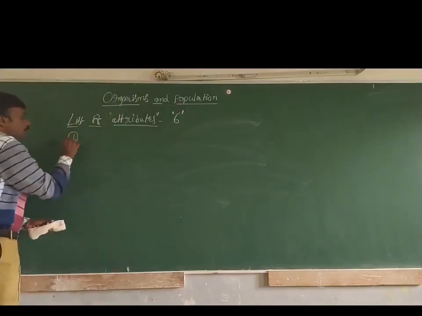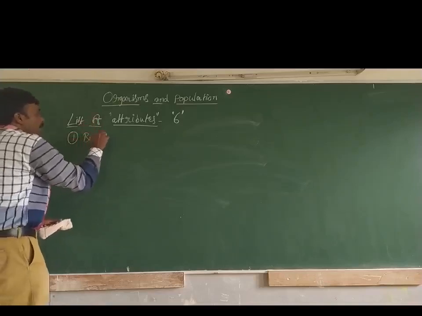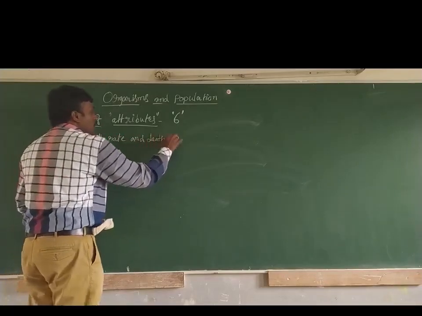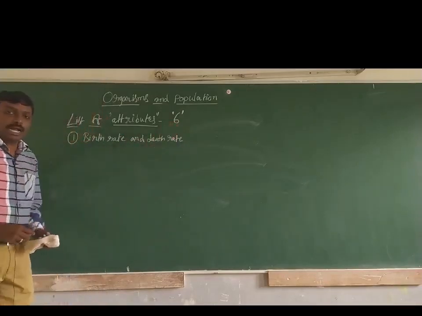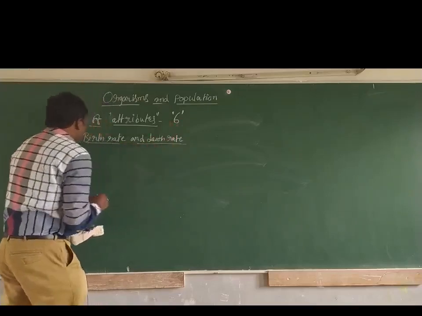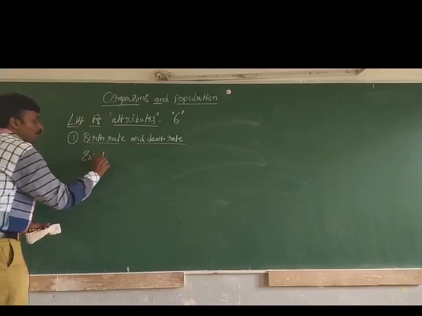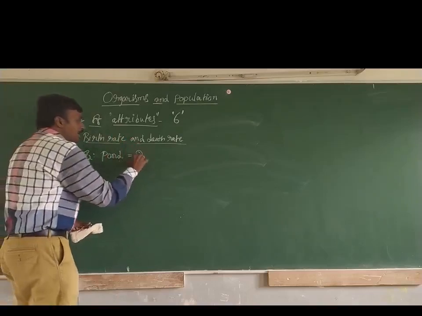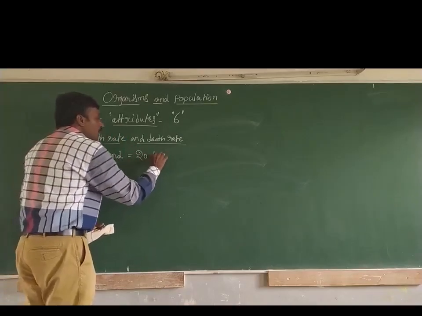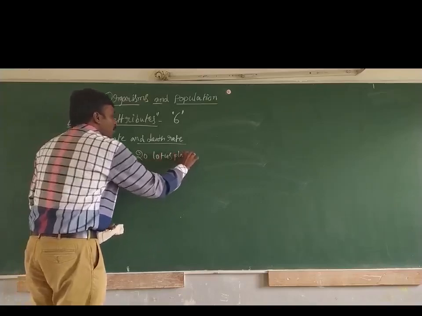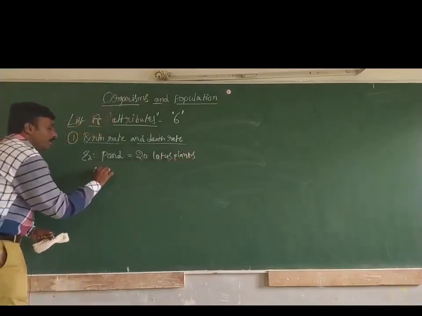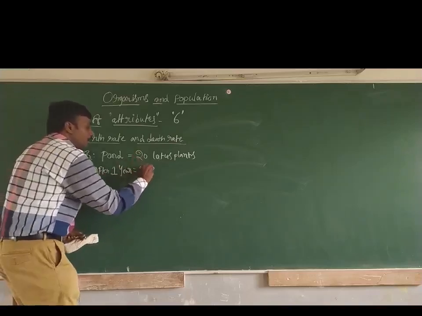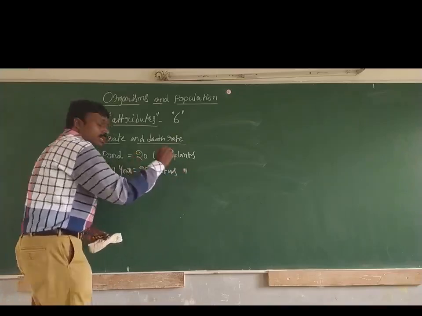So the first one starts with birth rate and death rate. Here, let us take the example of a pond ecosystem. In this pond ecosystem, initially there were 20 lotus plants. After 1 year, 28 lotus plants are identified.